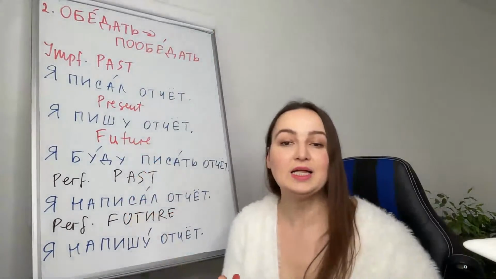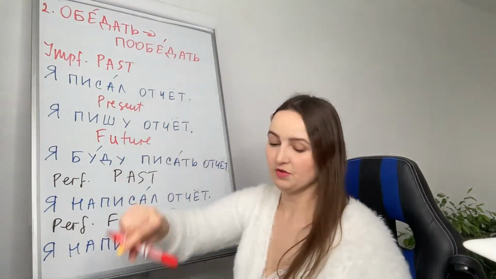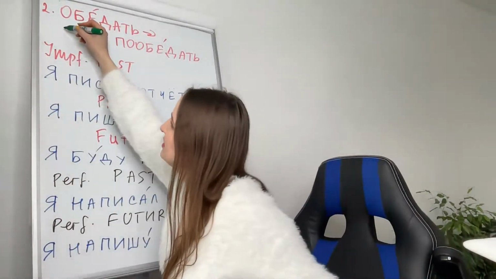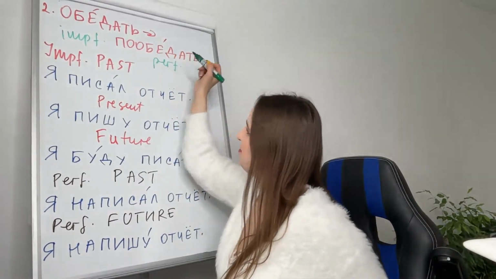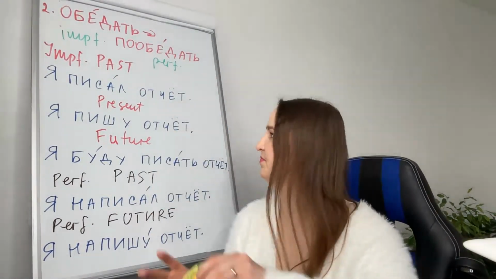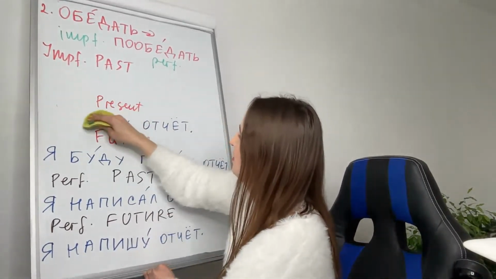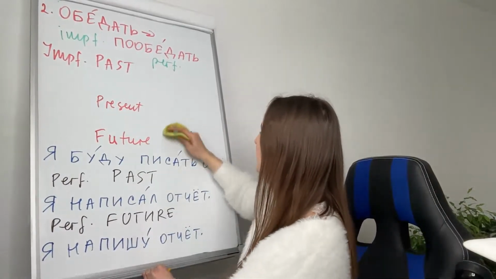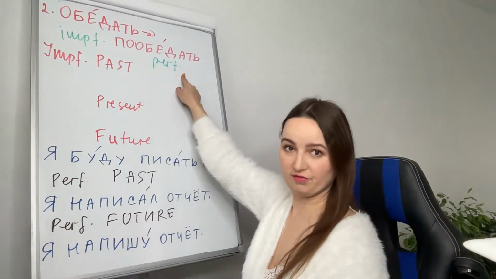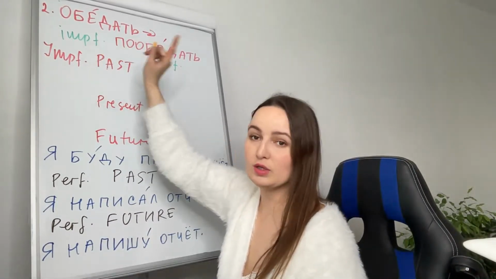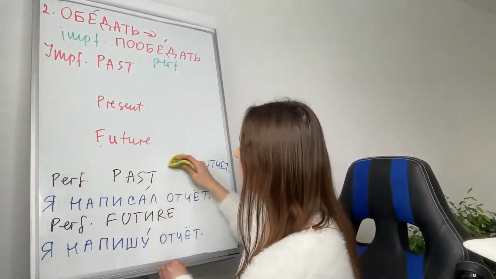Imperfective, perfective. Process, imperfective. Result, perfective. Something that is done regularly, one-time action. Обедать, пообедать.